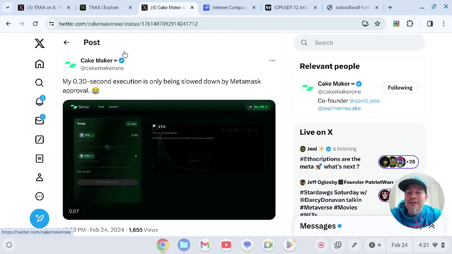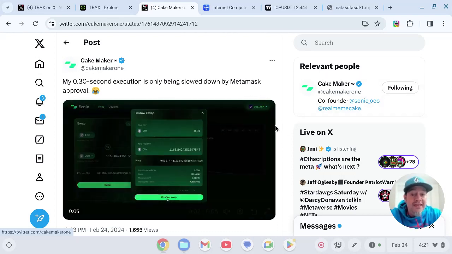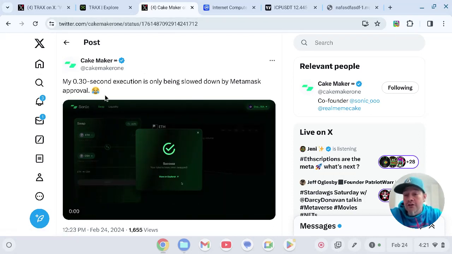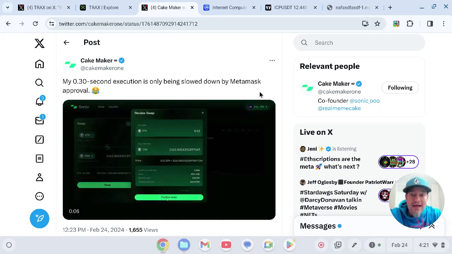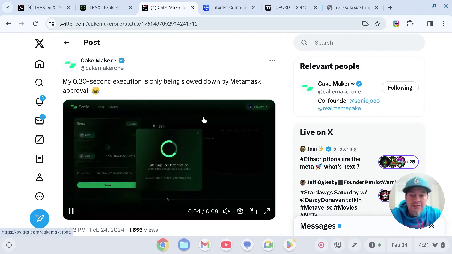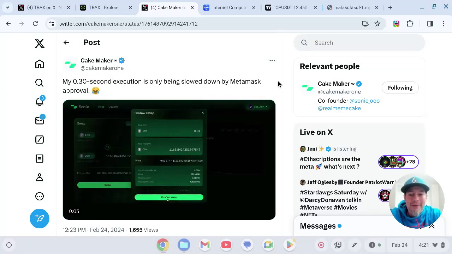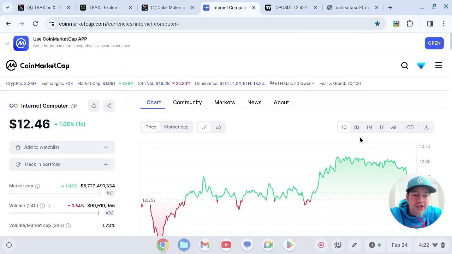Cake Maker, you guys are doing it big over there. I really can't wait to see what you guys are going to do, you know, the seamless integration of another platform like MetaMask with Toniq. So this is huge. Love to see it. I've seen ICP on Uniswap now. Now we see ICP on MetaMask. Okay, let's go and look at this volume now.